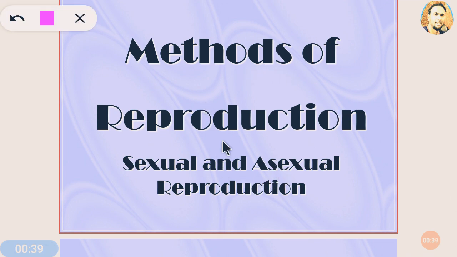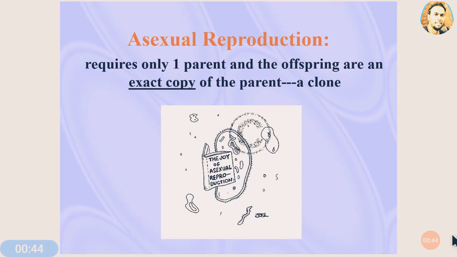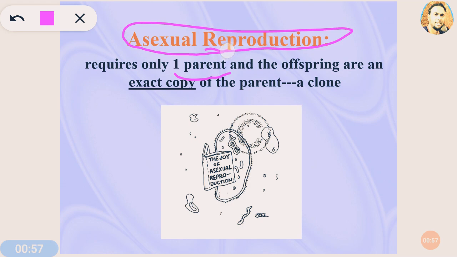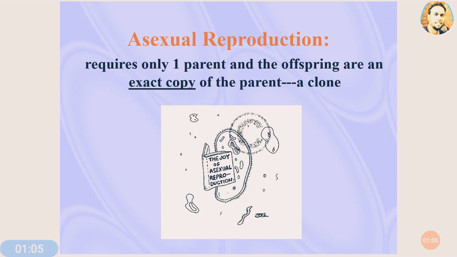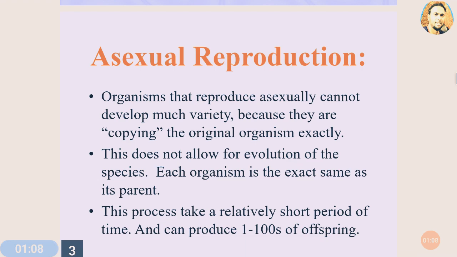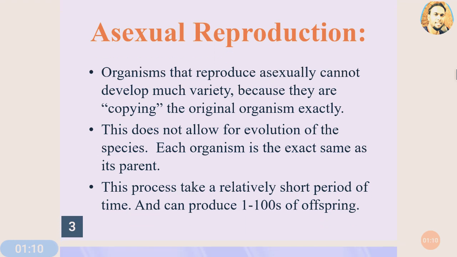In asexual reproduction, as you know, there is a most important type. In the asexual type of reproduction, simply only one parent is required, and the offspring produced by this process is always the exact copy of the parent, and we call them clones. It is found in lower types of living organisms. We'll see one by one all the features of asexual reproduction. Now we'll see the three most important points of asexual reproduction.